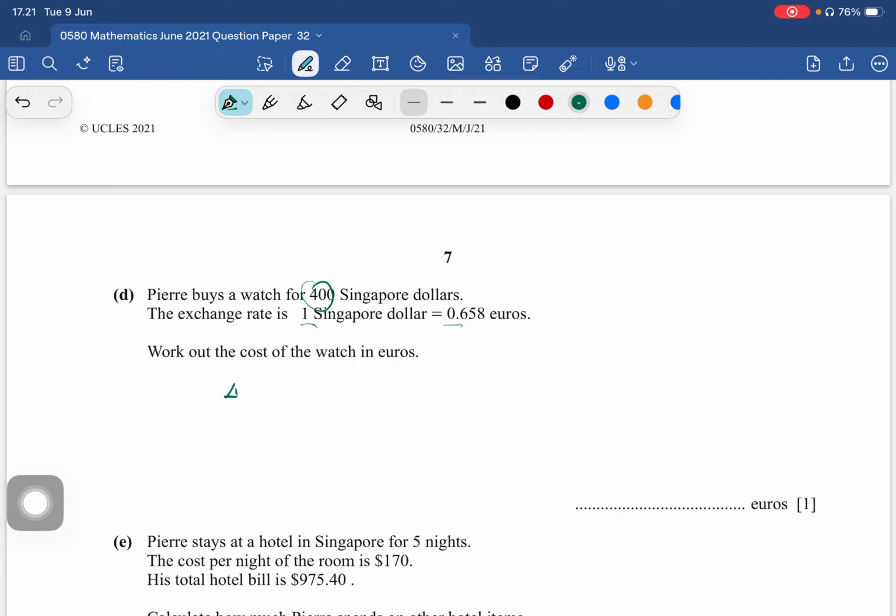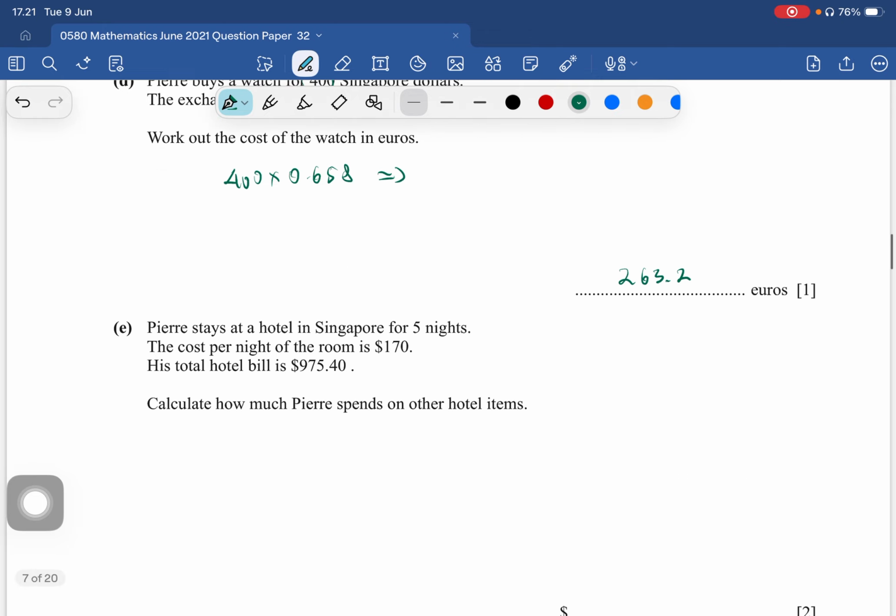We multiply by 0.658 to get the euros. So the cost is 263.2 euros.